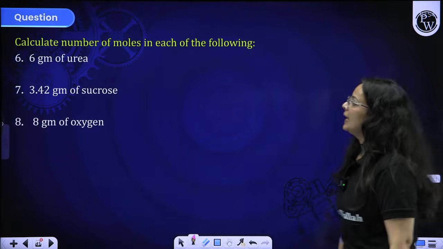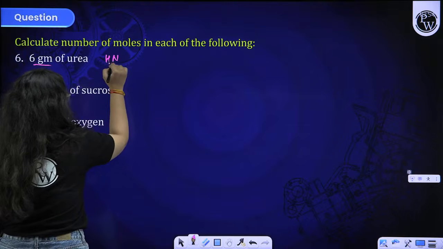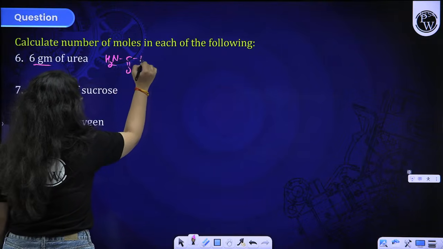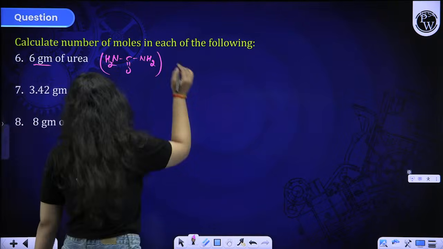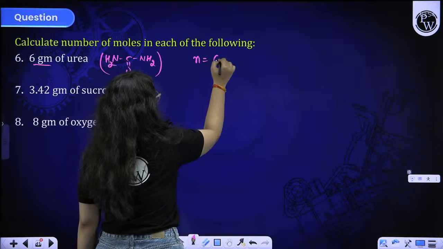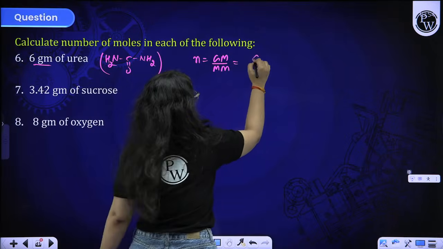Okay, beta. Calculate the number of moles of 6 gram of urea. First of all, for those students who don't know the formula of urea, you will not be able to solve the question. So this is urea, beta. Okay, so 6 gram of urea. Number of moles will be given mass by molar mass. Given mass given to you is 6 gram.